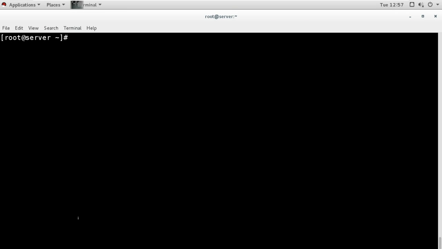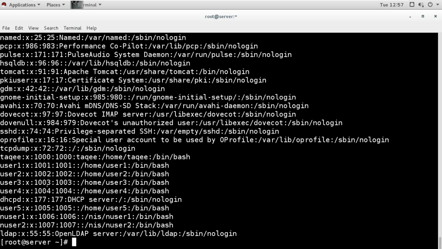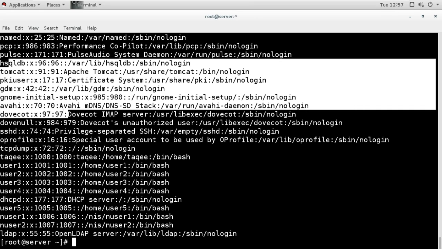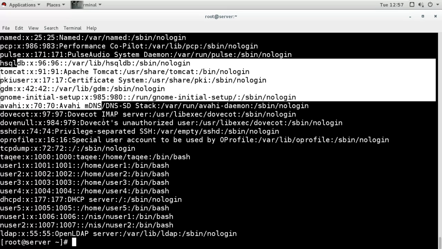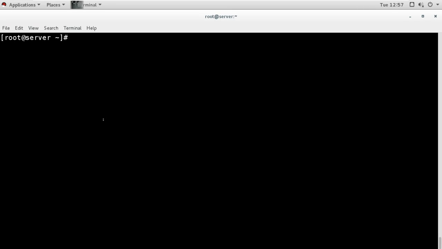And I'm not using this file directly because it also has the system users, and those users should not be logging in to any terminal. So we should not use these normal users database in our LDAP database. So what I will do, I will use the grep command, and I'm going to grep the lines of 1000 from this file.